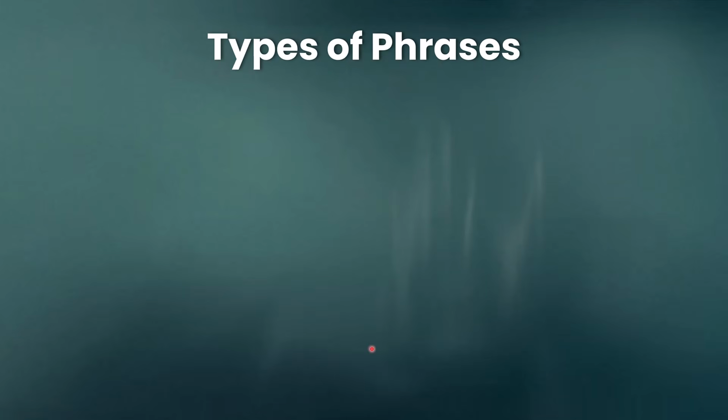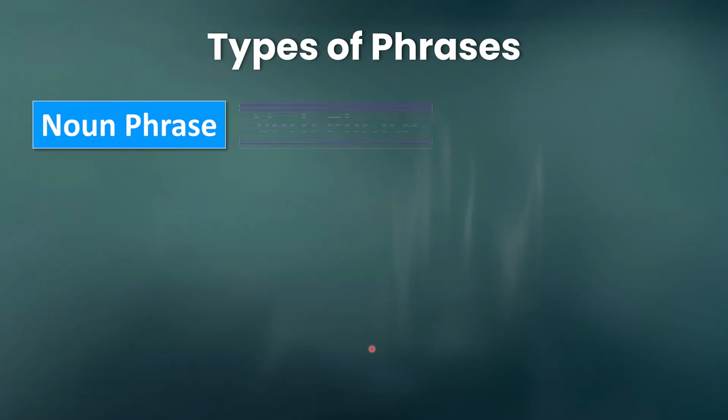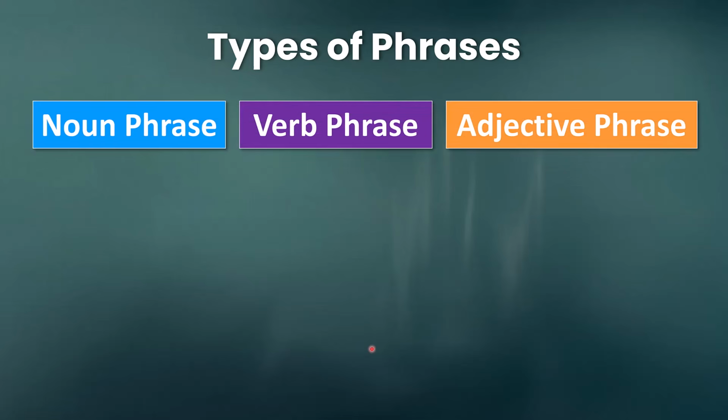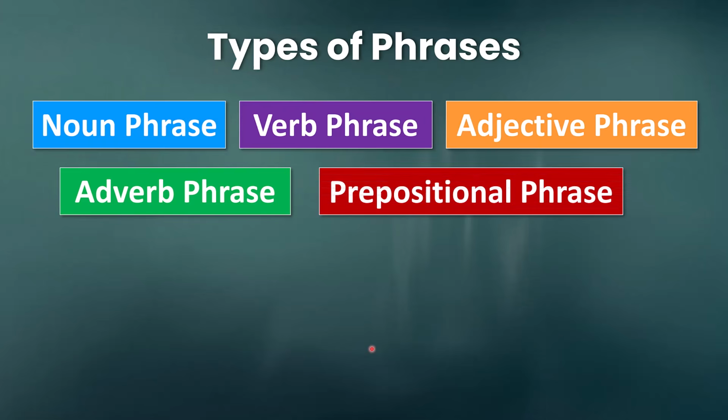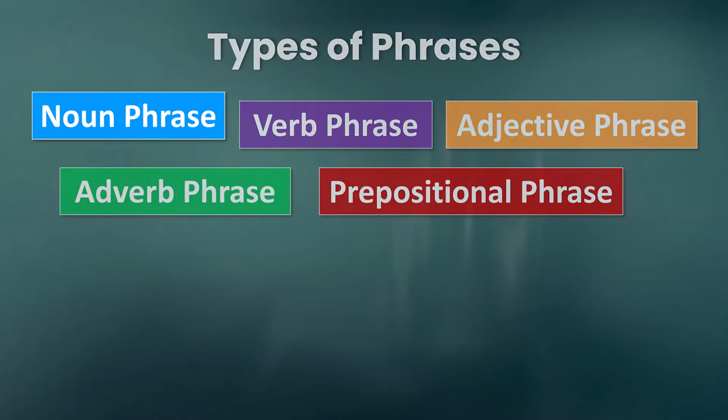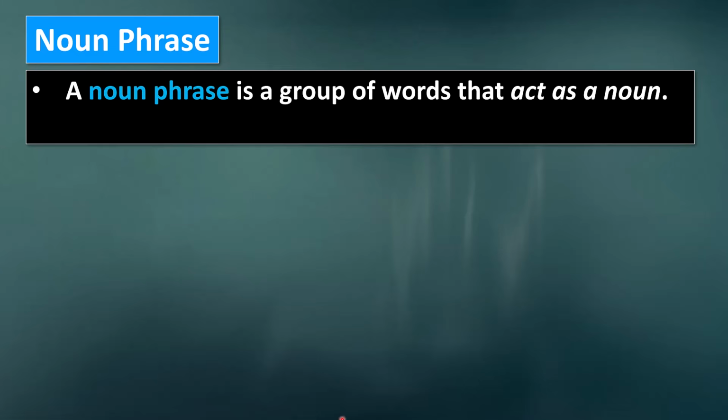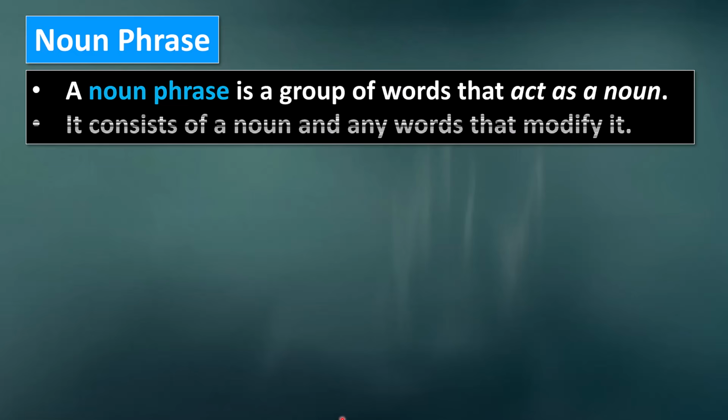The most common types of phrases are noun phrases, verb phrases, adjective phrases, adverb phrases, and prepositional phrases. So we're going to talk about each type individually. First, let's talk about noun phrases. A noun phrase is a group of words that act as a noun. And a noun phrase consists of a noun and any words that modify it. So a noun phrase can function as a subject, an object, or complement in a sentence.